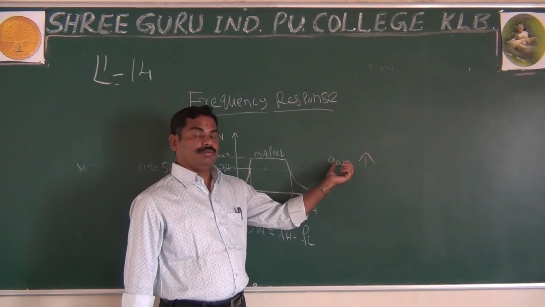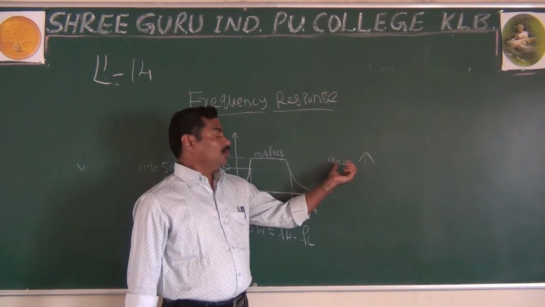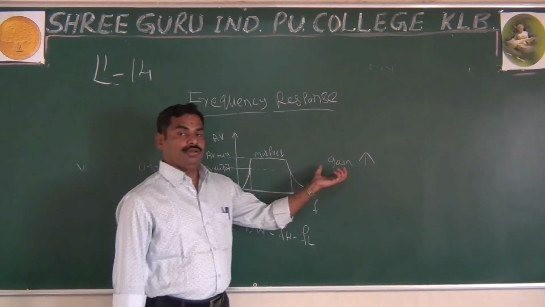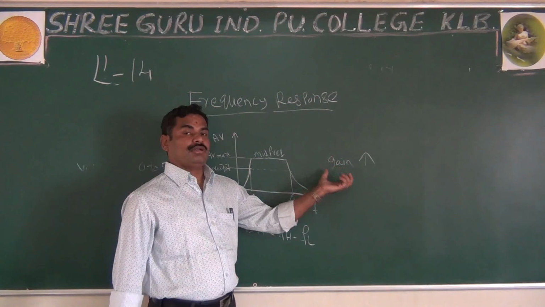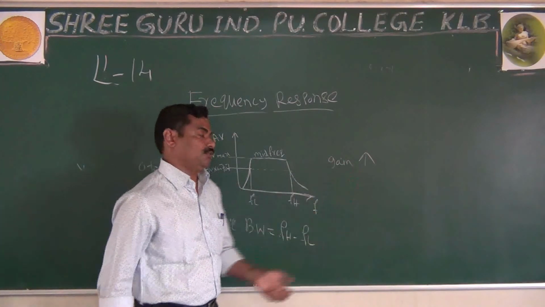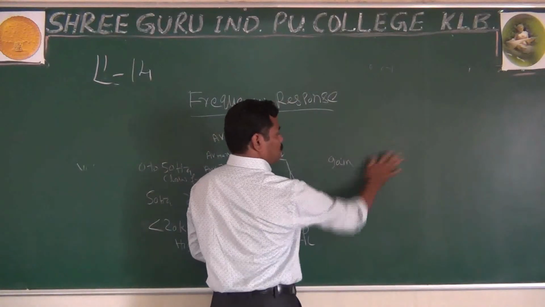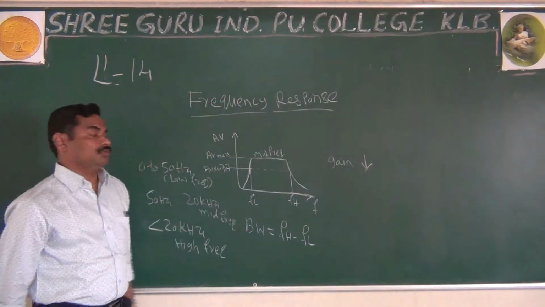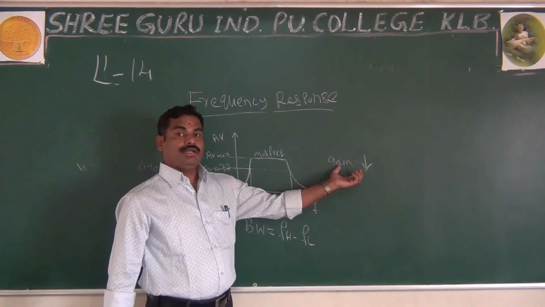Because of the short circuit, it may be your bypass capacitor or coupling capacitor, because of the loading effect, what happens? The gain will reduce. Because of the loading effect, the gain will reduce.